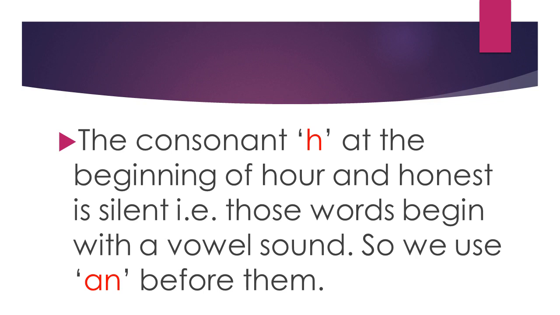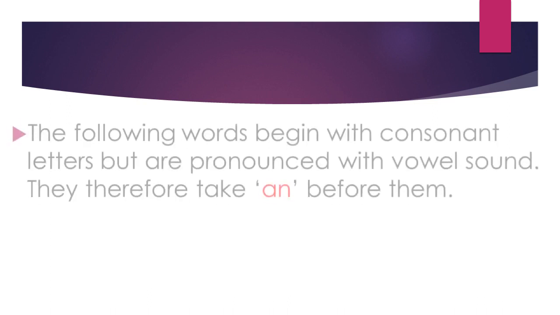Though we know that H is a consonant, if it is giving us the sound of a vowel, then we use "an" before it. An hour, an honest man.